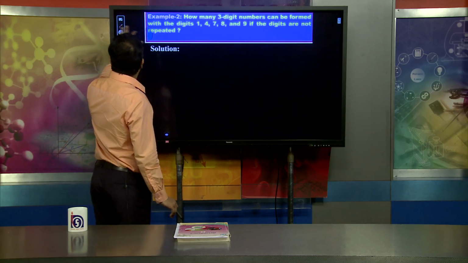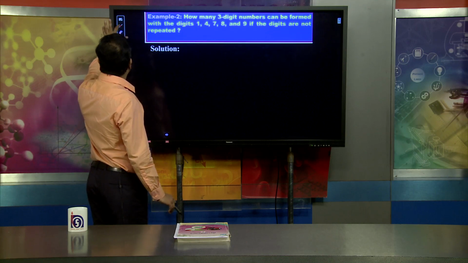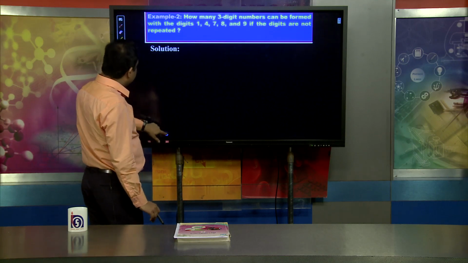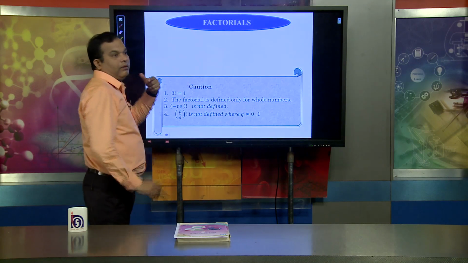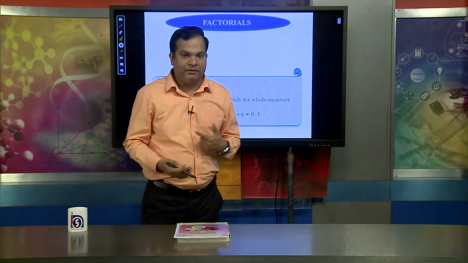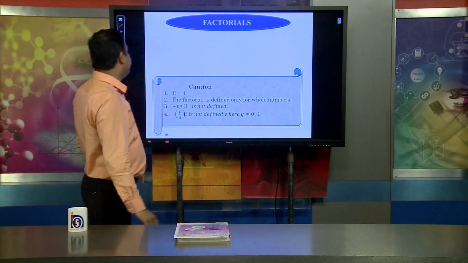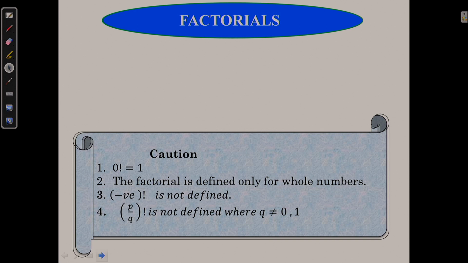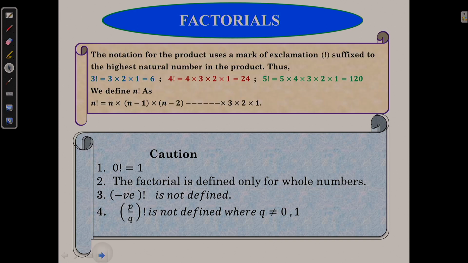Now we will move on to understand permutation. Before understanding permutation, one concept is very important, called factorial.